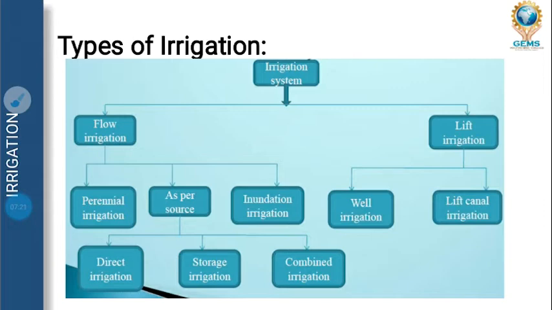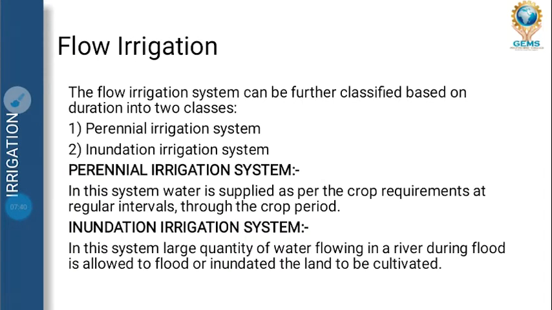So flow irrigation has different types: perennial irrigation, irrigation as per source, and inundation irrigation. Under as per source are direct irrigation, storage irrigation and combined irrigation. But in lift irrigation, there are well irrigation and lift canal irrigation. So we will be seeing one by one. Flow irrigation has two types: perennial irrigation system and inundation irrigation system.